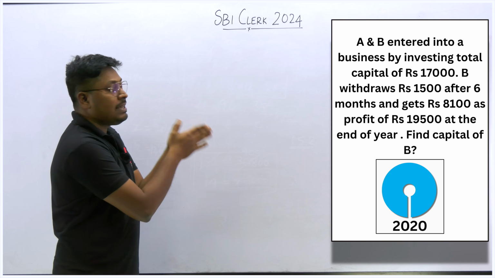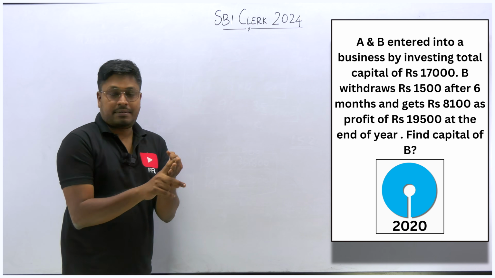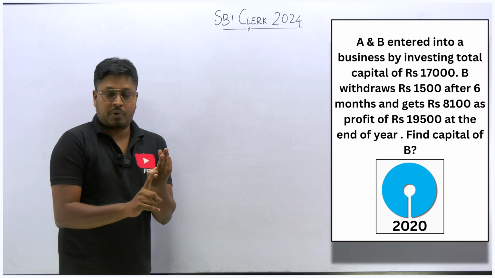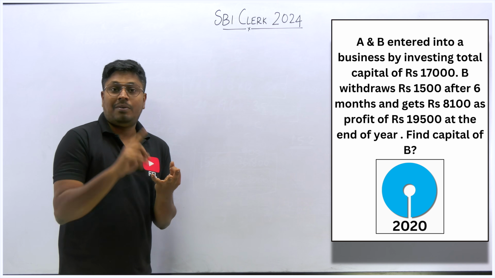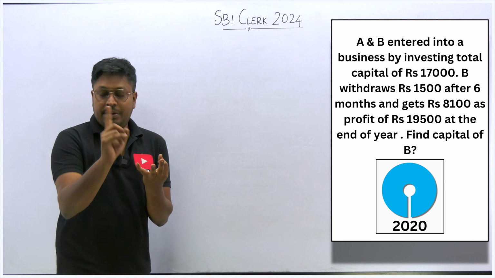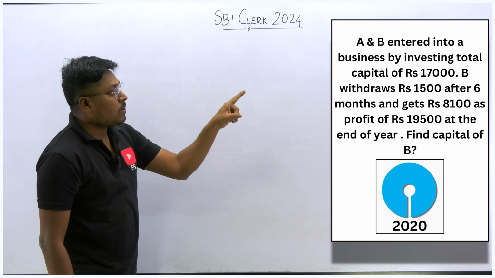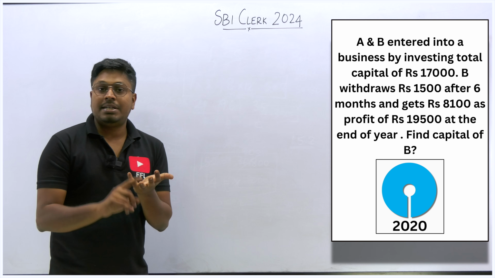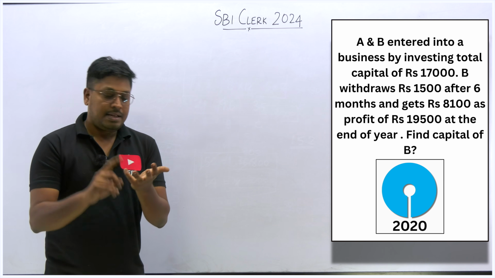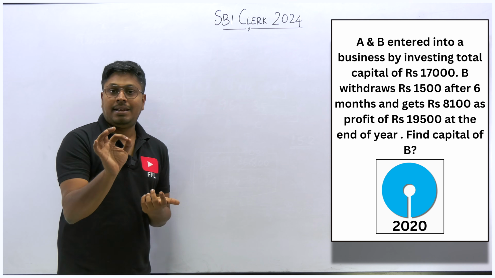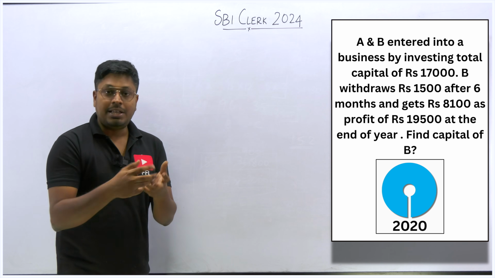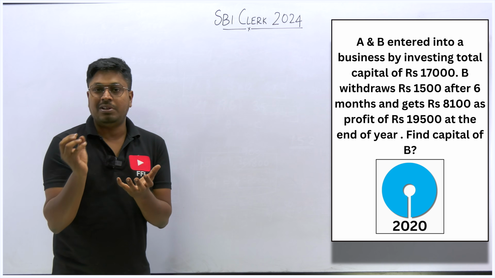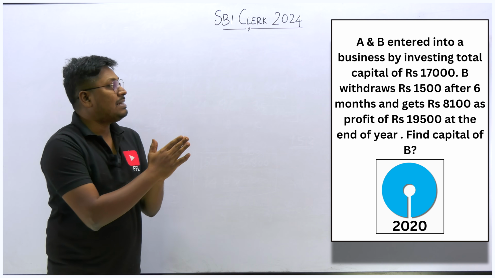Just by seeing the question, we can decide three things. One, there is a business run by two persons, A and B. Second, the business has been run for only 1 year. Why? Because they have given the total profit 19,500 at the end of the year, which means the business has been run for 12 months. And third, importantly, our target is to find the amount invested by the person B. At some point B withdraws some amount, 1,500, after 6 months.